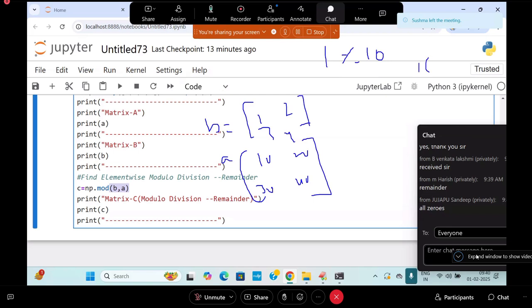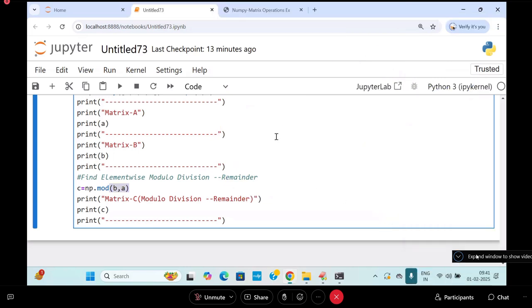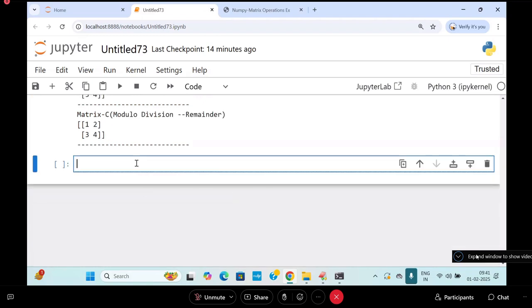తెలియదు. ఎంత లో బేసిక్స్ అంటే నాకు అర్థం అవుతుంది. 10, 0, 0. What is the remainder? 1, 1. 2% is 20. 2 is an answer. 3% is 30. 3 is an answer. 4% is 40. 4 is an answer. You will get B matrix as usual. So answer is what? 1, 2, 3, 4. Reminders. Are you following?